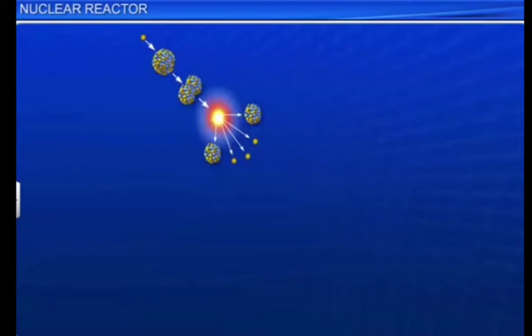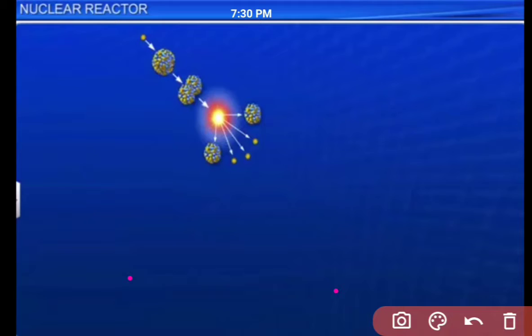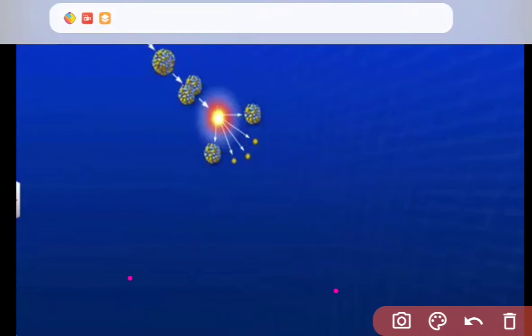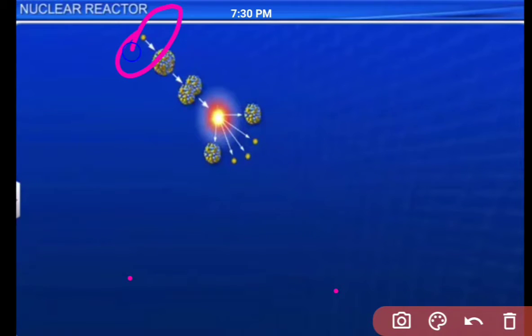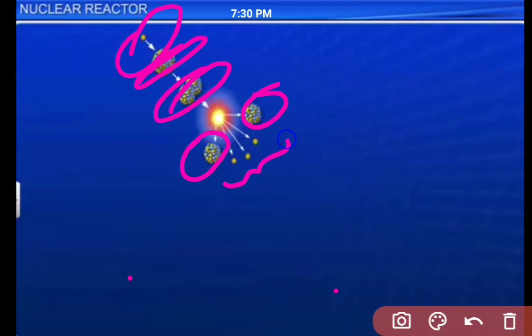Here you can see when one neutron combines with uranium-235, it becomes radioactive and splits into two daughter nuclei and three neutrons. When this fission undergoes, the energy release might be small. But from each fission reaction, what happens? These three neutrons can cause further fission.